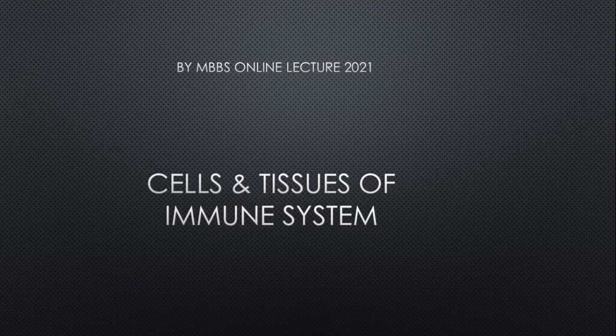So in this lecture, we are going to discuss in detail these cells and tissues that are the army of our bodies. So let's discuss it.